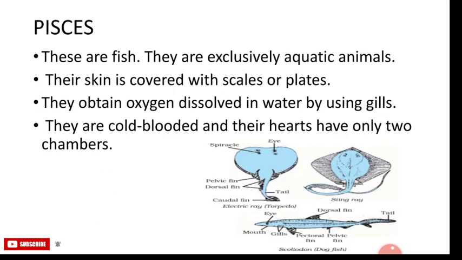The next is Pisces. These are the fish. They are exclusively aquatic animals. Their skin is covered with scales or plates and they obtain oxygen dissolved in the water by using the gills. The body is streamlined and a muscular tail is used for movement. They are cold-blooded and their heart has only 2 chambers. They lay eggs and an example is a dogfish.